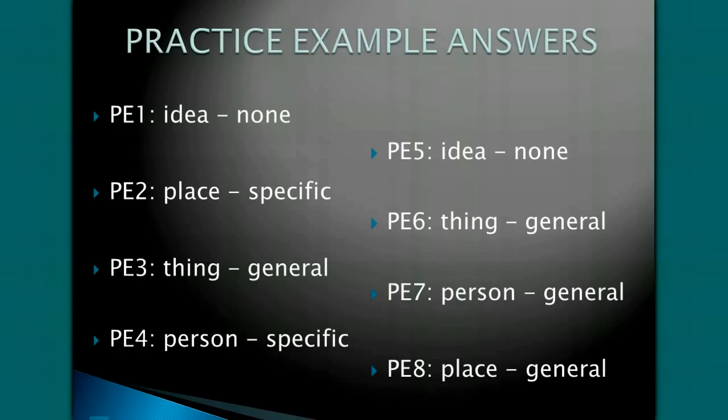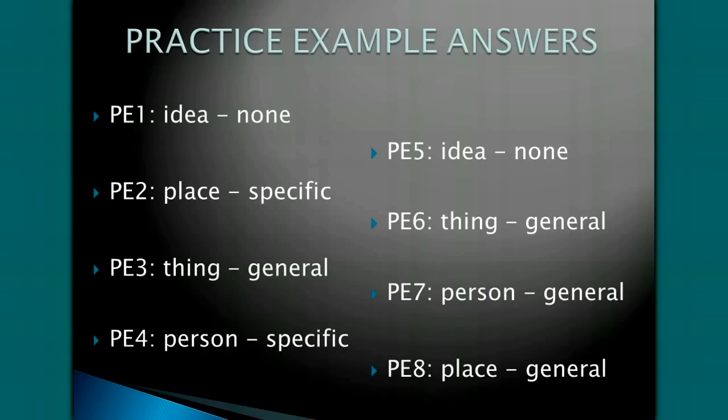Practice example number 1. Anger is an idea. In the second column, you should have written none, since ideas aren't generally specific or general. Practice example number 2. Utah is a place. You should have written specific in the second column because Utah is a specific place. Practice example number 3. A candle is a thing. In the second column, you should have written general.